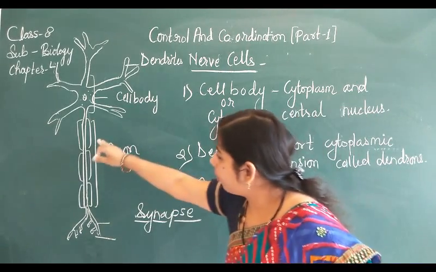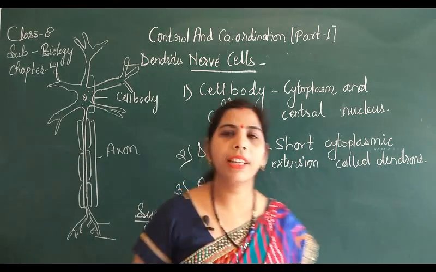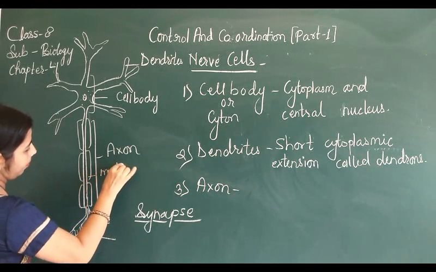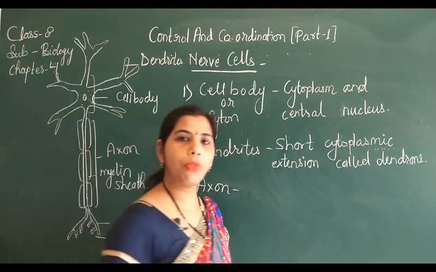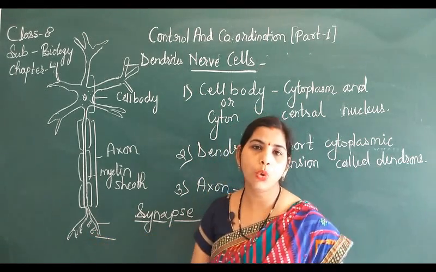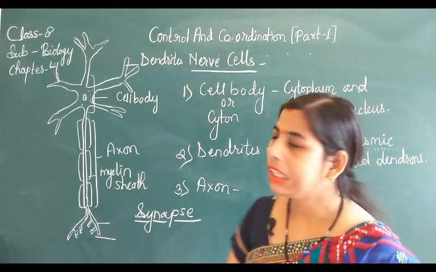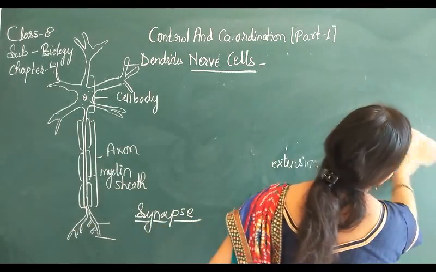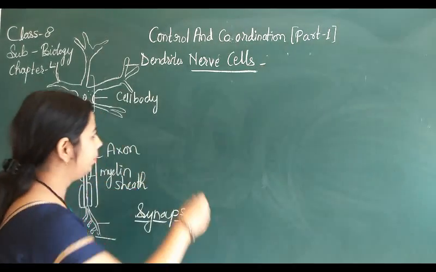Now this axon is having a thick fatty covering, and that covering is known as the myelin sheath, and it is going to provide insulation to the neuron. And these synaptic bulbs contain the neurotransmitter, a chemical which is responsible for transmitting the messages. Now these neurons, as I told you, these nerve cells are very, very important, and they are going to transmit the nerve messages within the body.